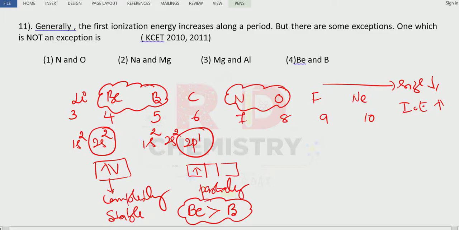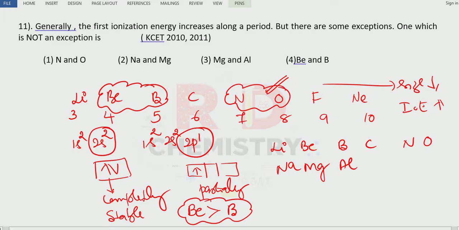Okay, clear. So nitrogen and oxygen I will not explain here, already explained in one of the videos. Let me go for sodium, magnesium and aluminium. Let me take beryllium, boron, carbon, nitrogen, oxygen. Now below beryllium we have got magnesium. Below lithium we have got sodium. Correct. Then below boron we have got aluminium. You are supposed to remember the mnemonics, students.